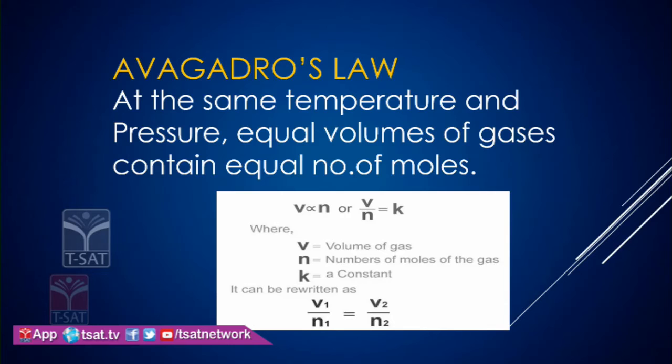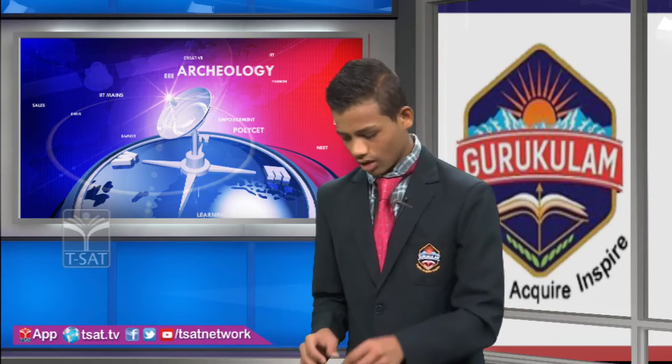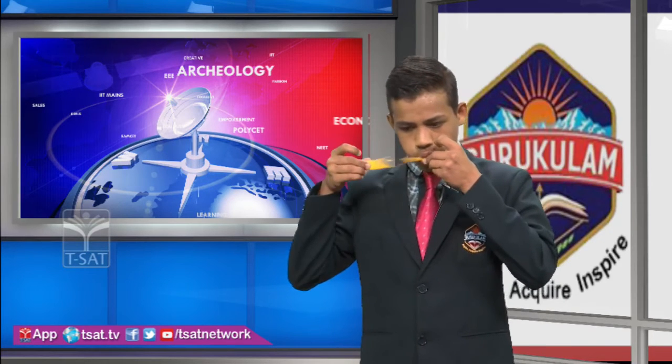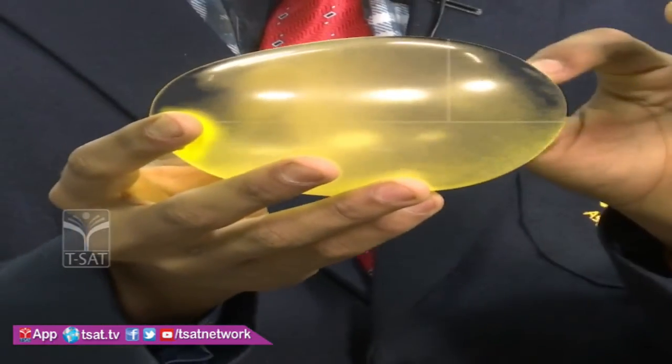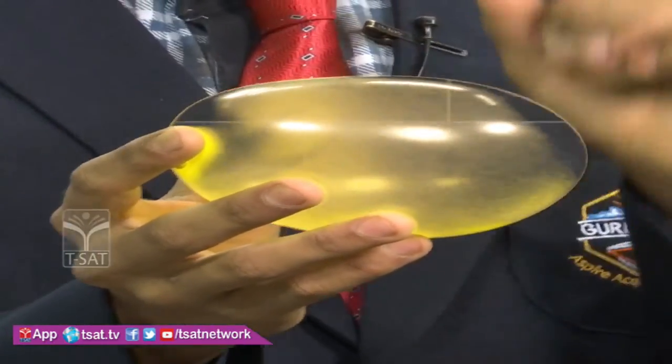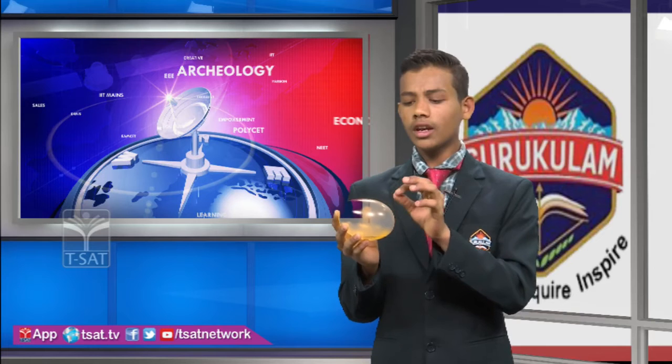Here friends, we will prove this. If I take a large balloon and a small balloon, the large one has a large volume and contains a large amount of gas, and so a large number of moles.